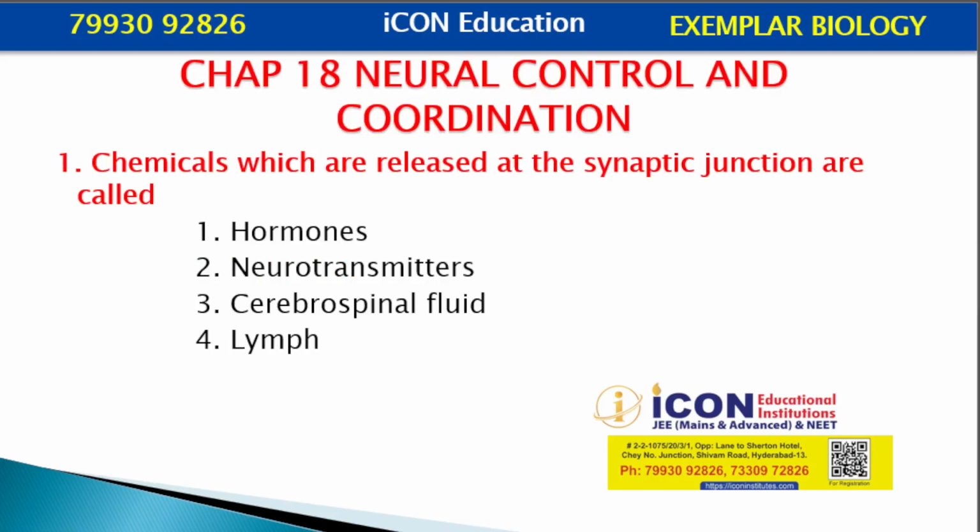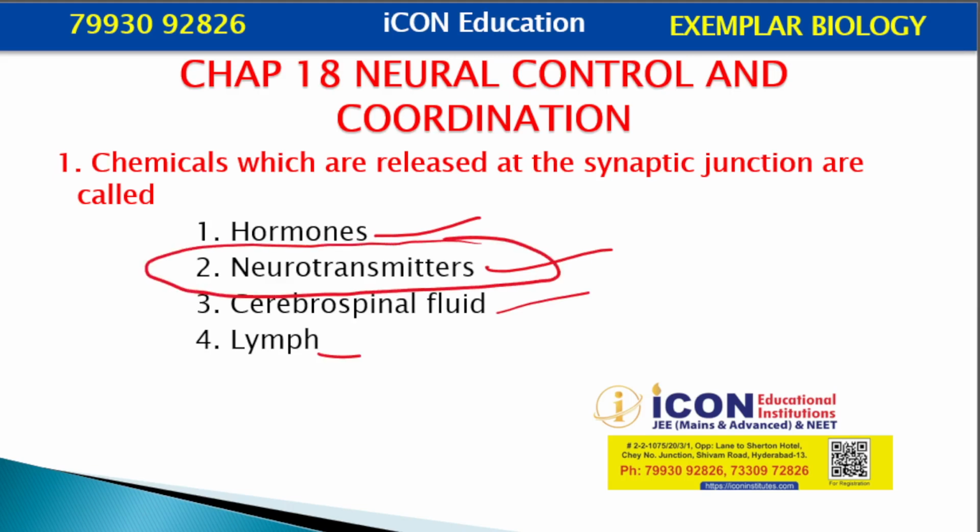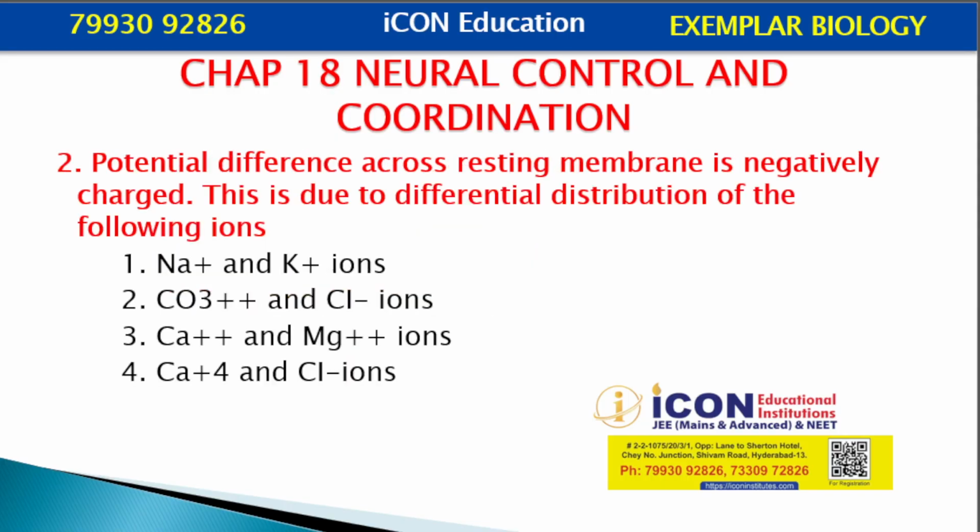Chemicals which are released at the synaptic junction are called: hormones, neurotransmitter, cerebrospinal fluid, lymph. At synaptic junctions, the chemical which is released we say is a neurotransmitter, like acetylcholine, like sympathin. Various neurotransmitters are there, like dopamine, like serotonin. Neurotransmitter is the answer.